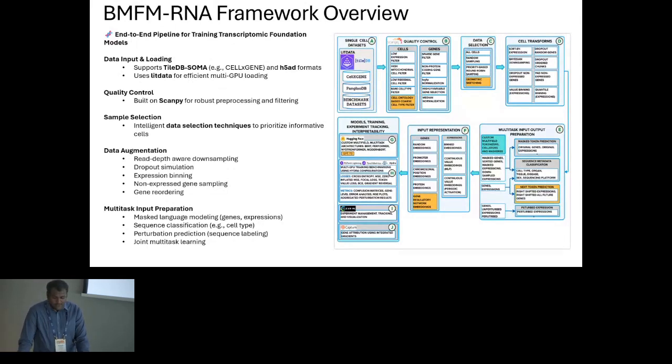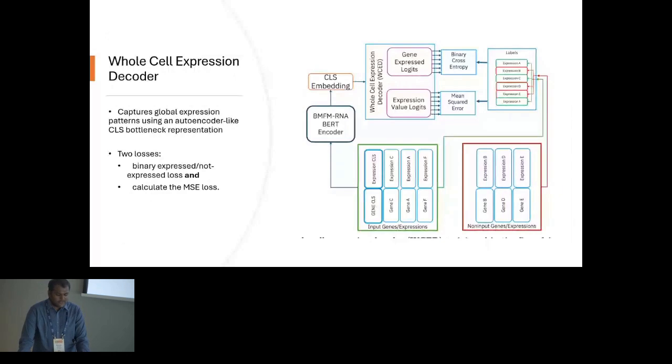We also introduced a new technique with this paper, and the paper is open source, it's on arXiv now. The technique is the whole cell expression decoder, which captures global expression patterns using an autoencoder-like CLS bottleneck. It has 2 losses.